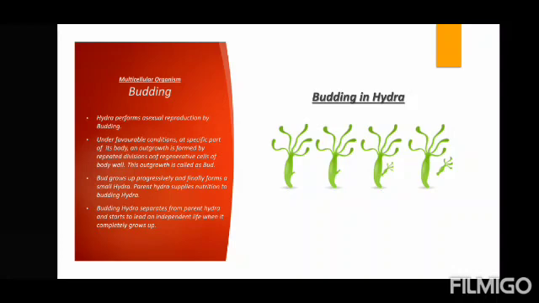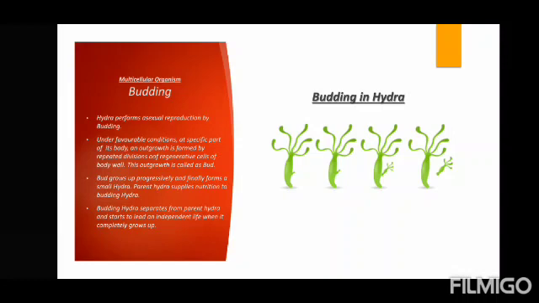Moving on to the next, that is budding in hydra. Very beautiful animal, hydra, right? Again multicellular. It also performs asexual reproduction and reproduces by budding. Now under favorable conditions, meaning ample food, water, everything, at a specific part of its body an outgrowth, again like a bud, is formed by repetitive divisions of regenerative cells of the body wall. You can see in the first picture itself a small bud is formed, then it is growing progressively, and finally it has formed a small hydra.